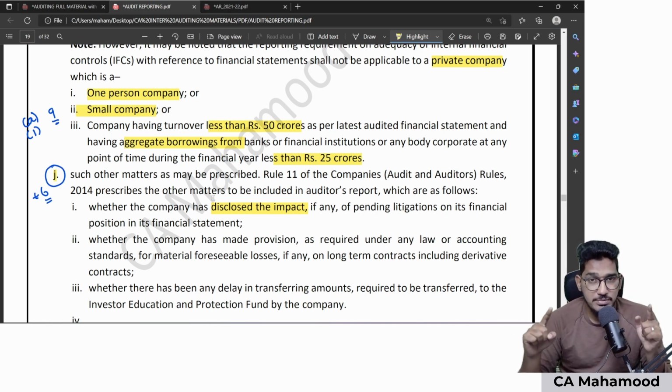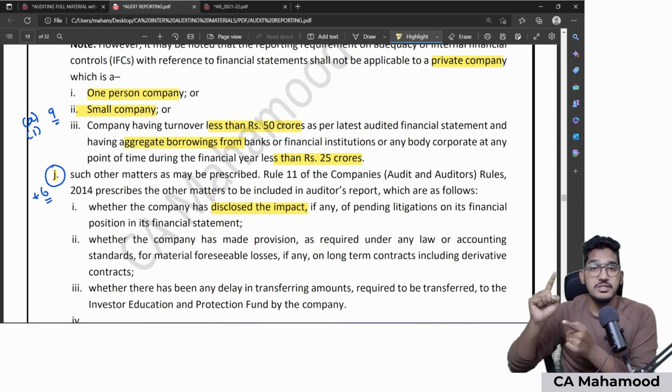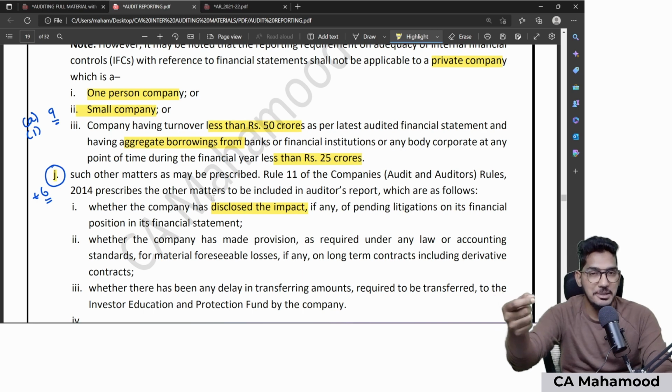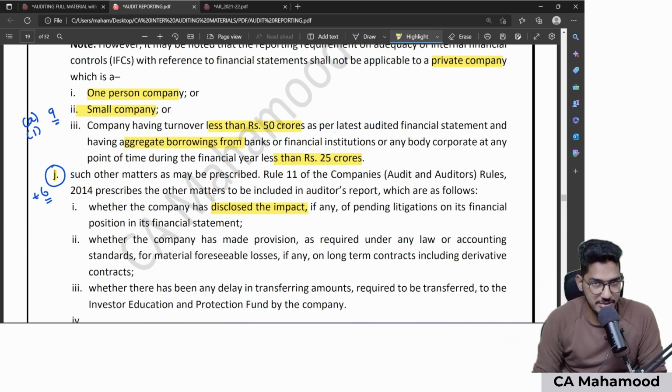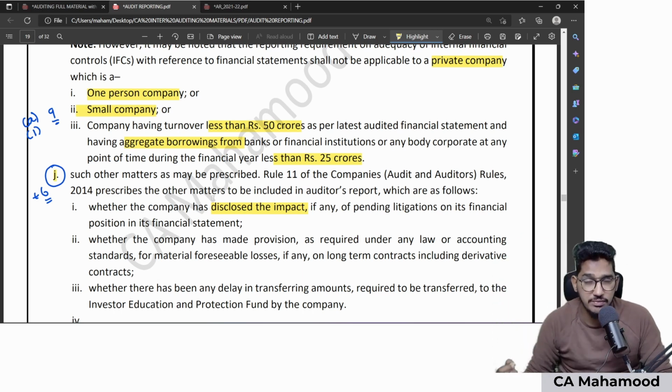Because 143 subsection 3 is not asking the auditor to give disclosure. They are just asking the auditor to check whether the company gave the disclosure regarding pending litigations, that too in the financial statements. Hope you have paid attention. 143 subsection 3 is in fact asking the auditor to check whether management gave the disclosure in the financial statements or not. That you need to check.